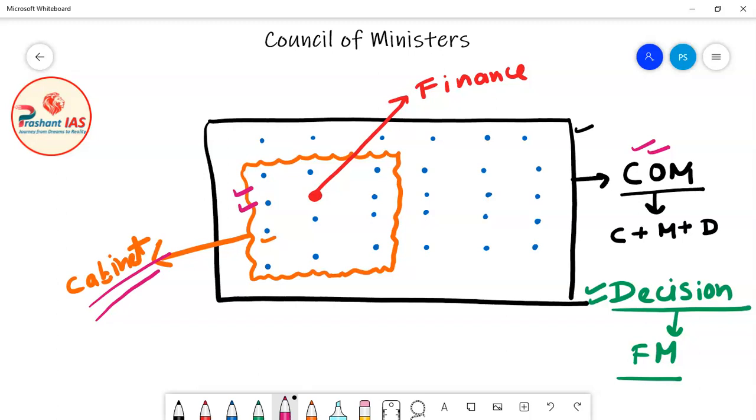And the decision taken by the cabinet is also considered as the decision taken by the Council of Ministers. So if a decision is taken by the cabinet, then it will be considered that this decision is taken by the entire Council of Ministers, okay?